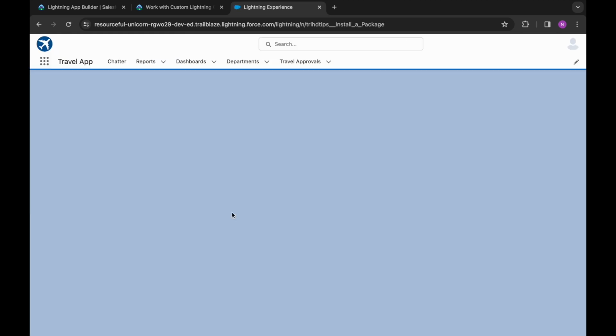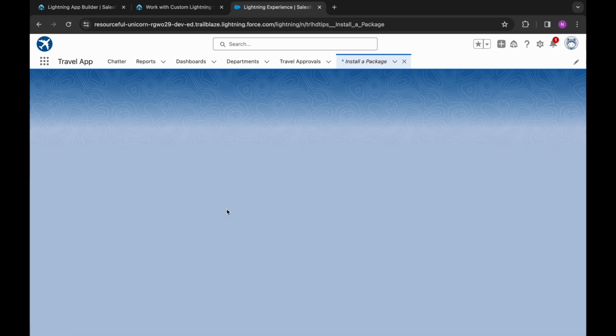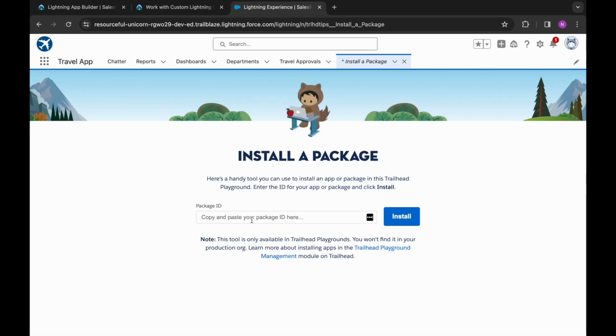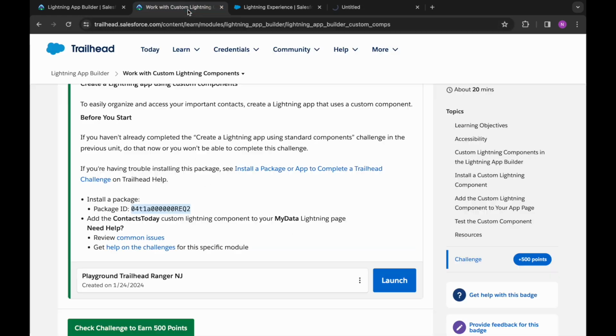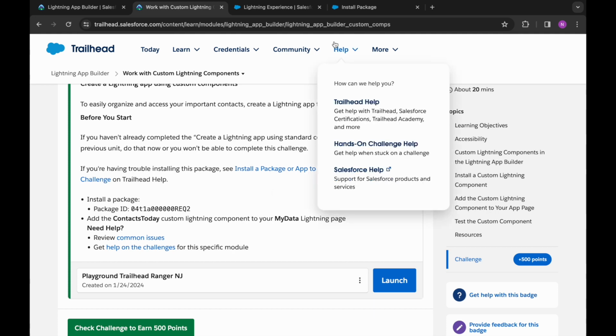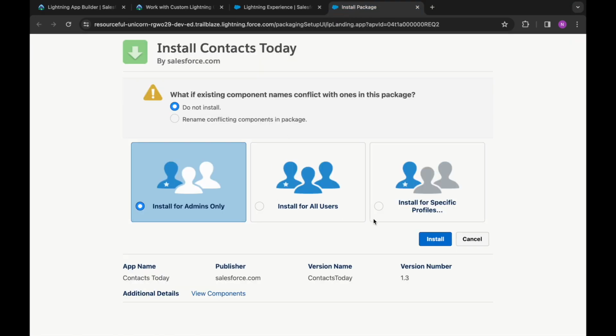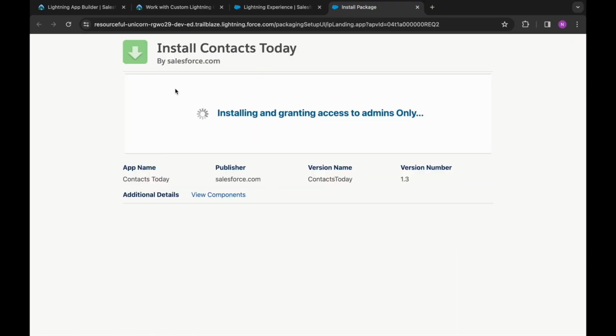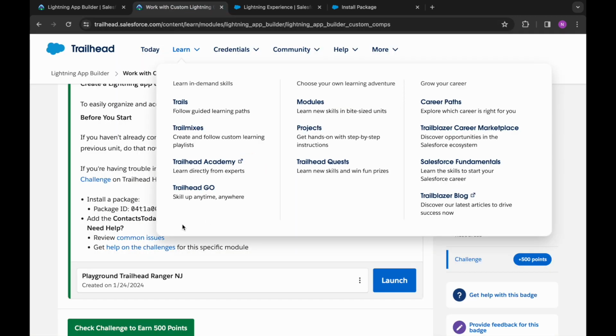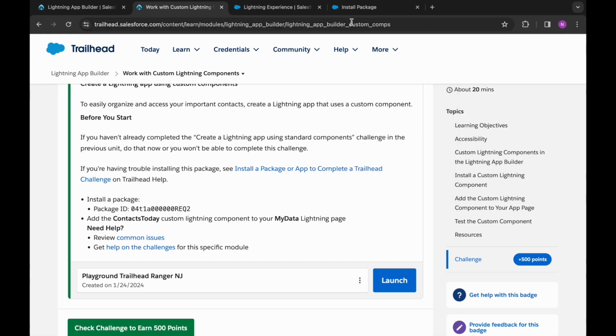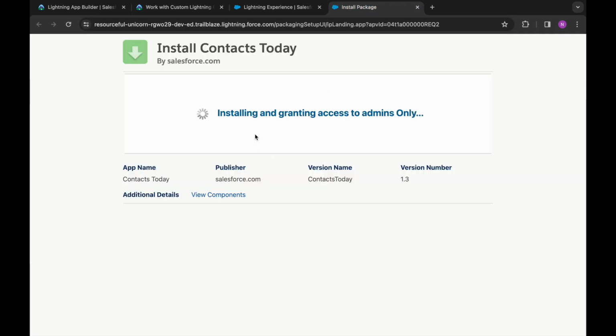You can see this install a package tab only in your playground, not in dev org. You click on install and then add the context today custom lightning component. Okay, so that means this package must be having that lightning component which we will be adding to this lightning app. So we'll copy this. We will wait for its installation in the meantime.